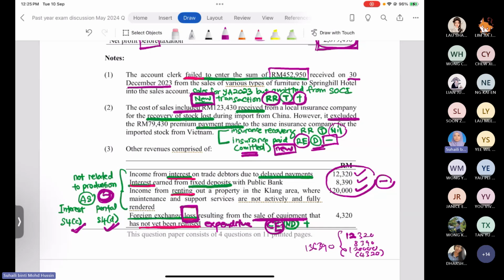If the capital expenditure is not listed in any specific section, then this amount is not allowed for deduction. So 4,320 will be added back, because in the SOCI you already deducted this amount, but in taxation this item is categorized as capital expenditure and not listed in any specific section. So we can conclude that this amount is not allowed for deduction in taxation. So we add back 4,320.